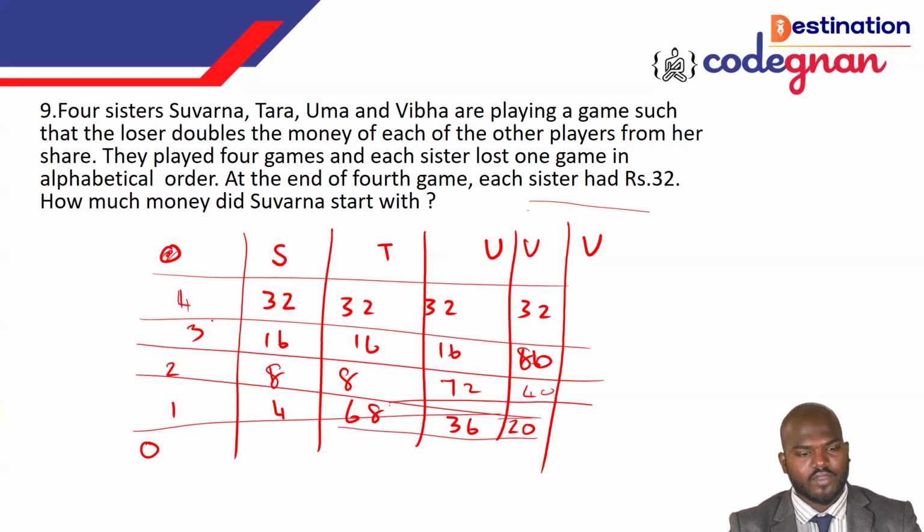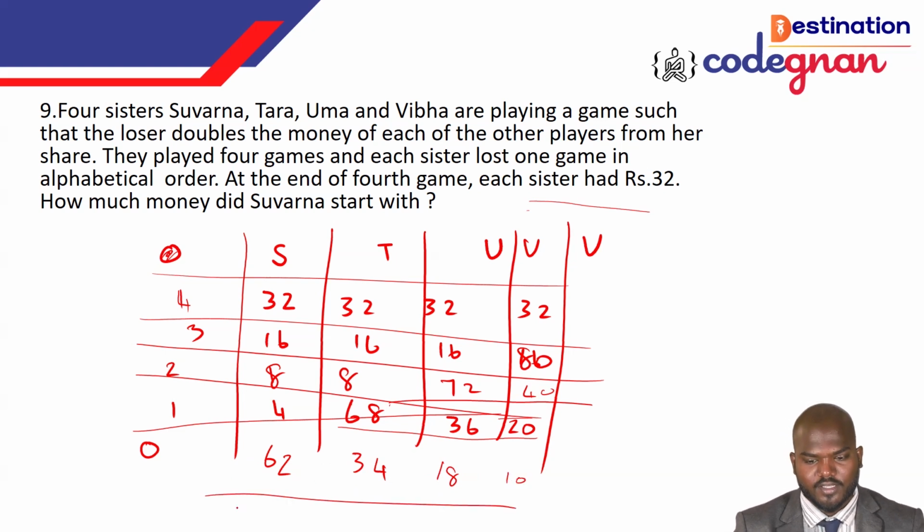So if someone loses, the share goes to someone else. Then the original money everyone had is here: she will have 62, she will have 34, she will have 18 rupees, and she will have the original money equal to 10 rupees. That's what we can call here, so make sure you complete this in a very clear way.